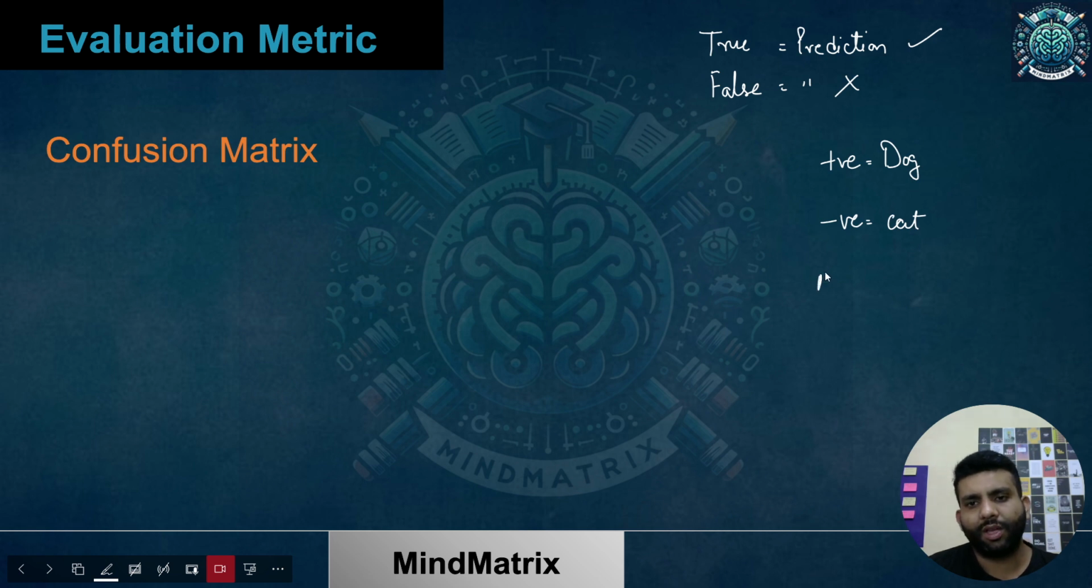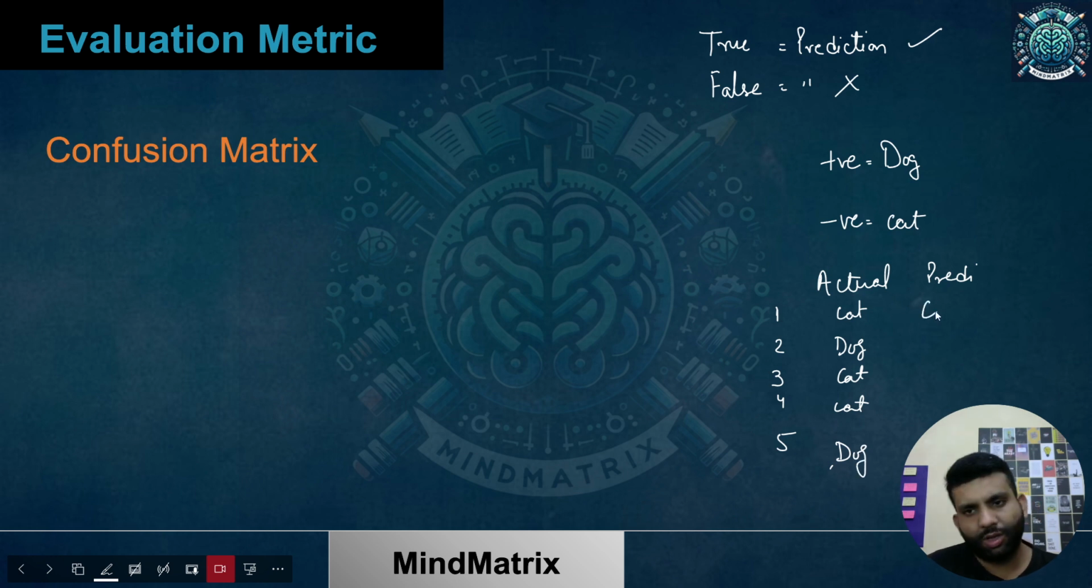Let's suppose the actual class of the input points I'm having, let's suppose I have these many points, and then I'll talk about the prediction. Let's suppose the first one was cat, then dog, then cat, then cat, and then dog. Now for the prediction: the cat was predicted to be cat, the dog was predicted to be dog, cat was predicted, and the last one, the dog, was predicted to be a cat. I hope this is clear.